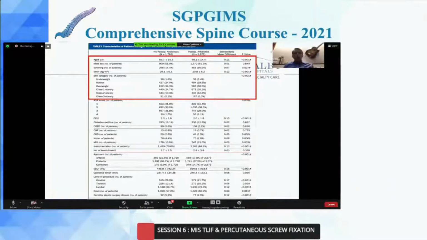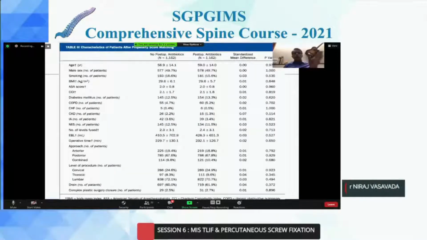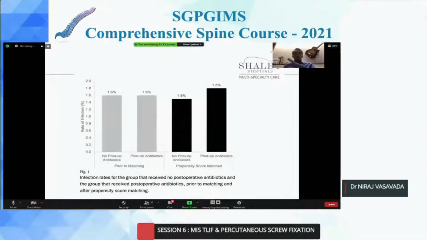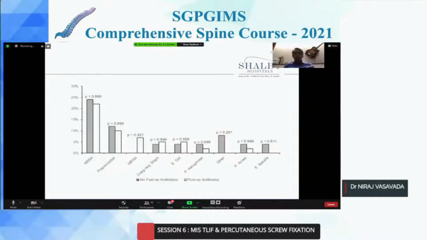Now this group is very heterogeneous. So what they did was a propensity match scoring, and then finally they had included around 1162 in each group, and they compared both groups, with no postoperative antibiotic and with postoperative antibiotic, and they could not find any difference whether you give postoperative antibiotic to your patient or not. The infection rate was the same whether you have given postoperative antibiotic or you have not given postoperative antibiotic.